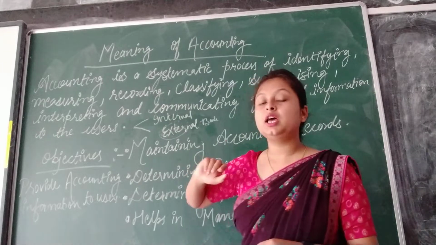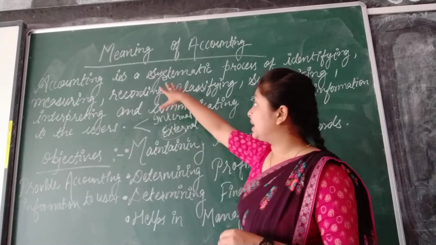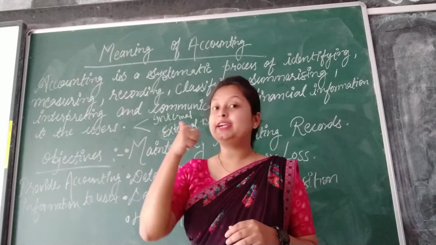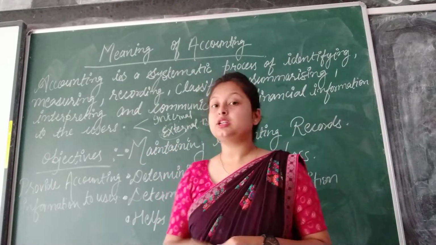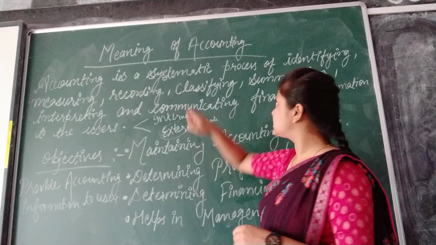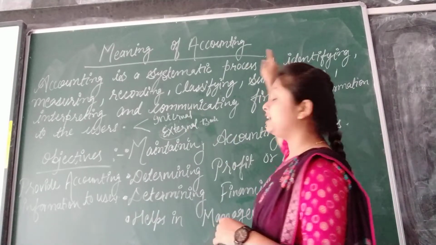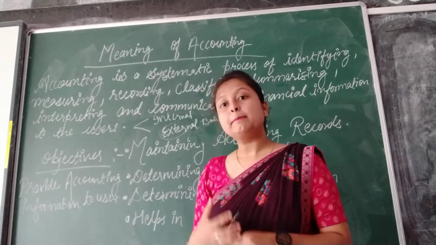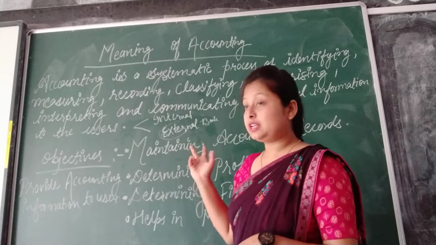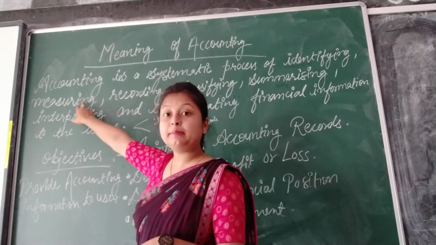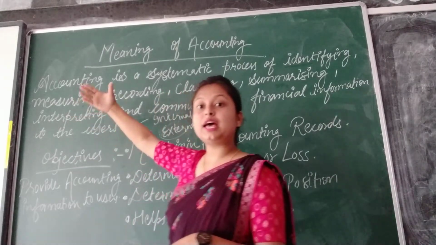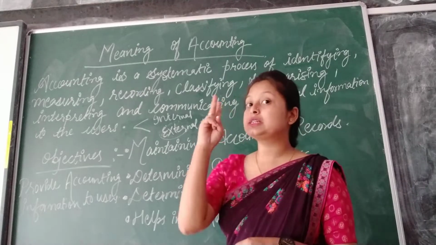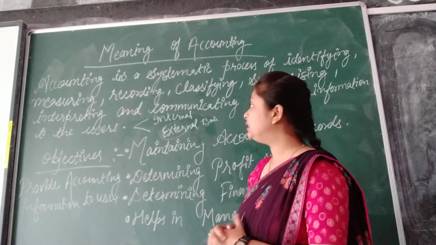Okay. After this, with the help of this definition only, you will be able to find out the characteristics of accounting. How? I told you that accounting is a systematic process of identifying. What do we have to identify? The financial nature of transactions. So your first characteristic is identifying the financial nature of transactions in the business. Second feature is measuring them in monetary value. With the help of this, we can measure them in monetary value.